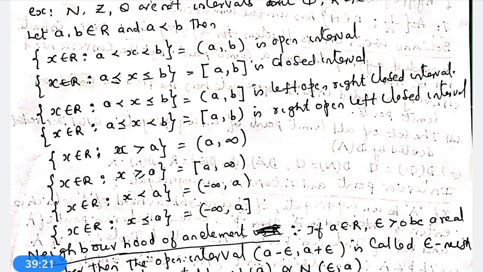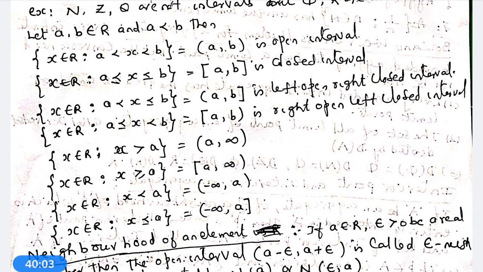Now another set of x belongs to R, a less than or equal to x less than b, that is square bracket a comma b round bracket, is a left closed, right open interval. Now another set, x belongs to R, a less than x less than or equal to b, open bracket a comma b closed bracket, is a left open, right closed interval.